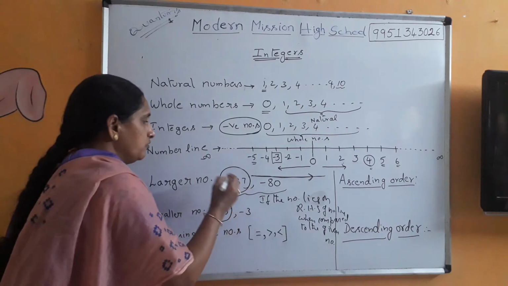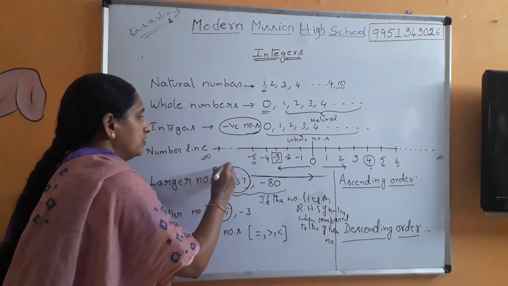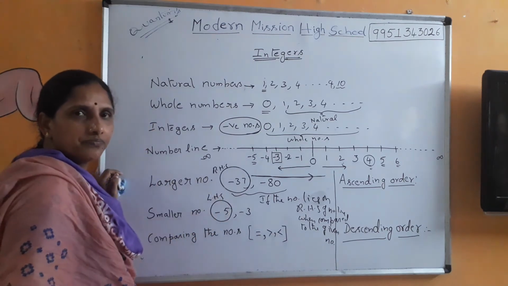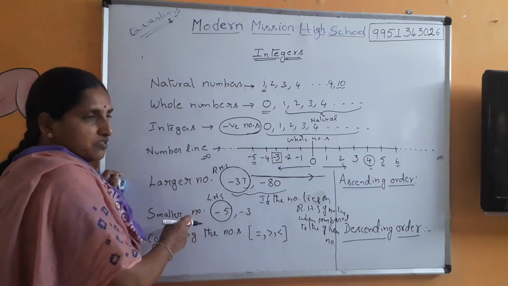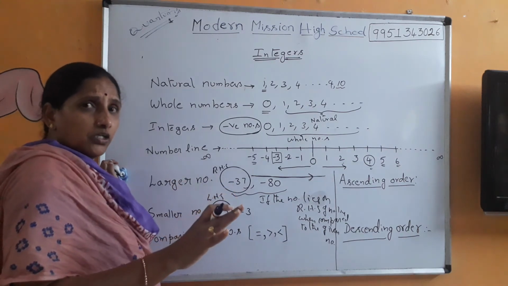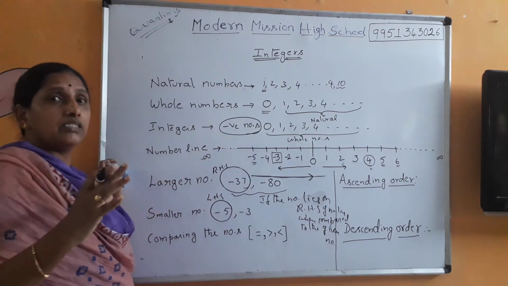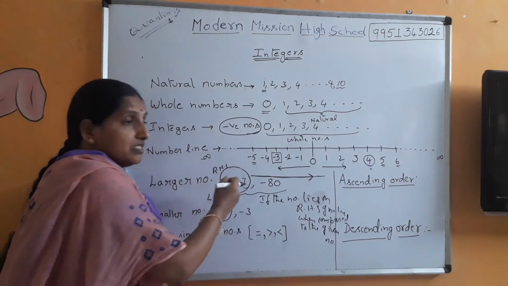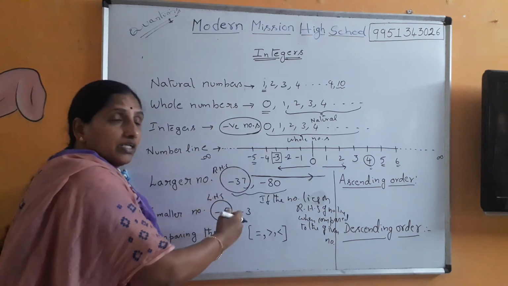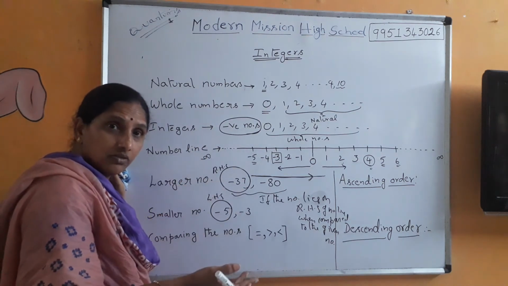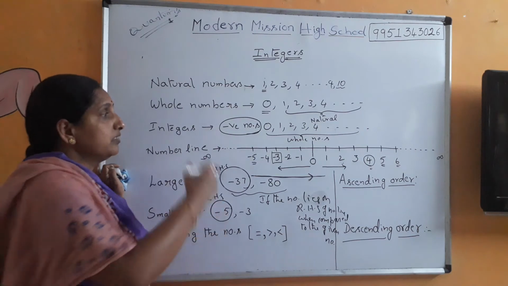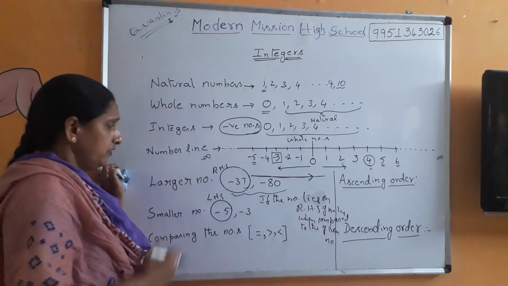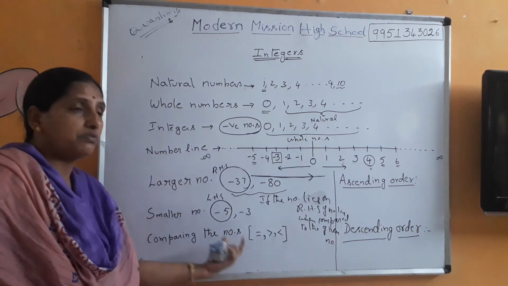So that is when you move. This is right hand side, the number is bigger. This is left hand side, the number is smaller. So larger number and smaller number. Is that clear for you now? You can take 5 or 6 examples on your own and then discuss within yourselves and write the answers for which is the larger number and which is the smaller number when you are taking negative values also. Right?